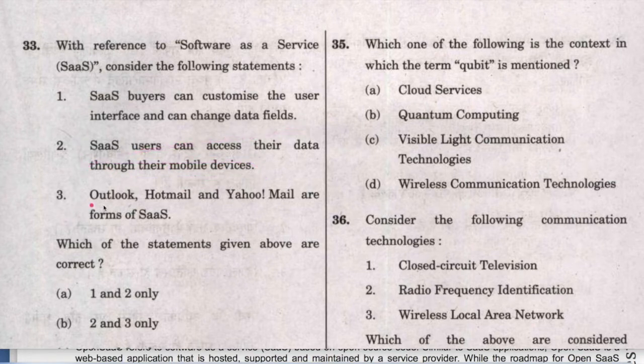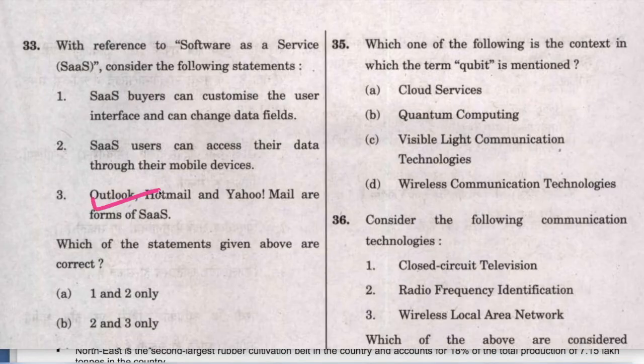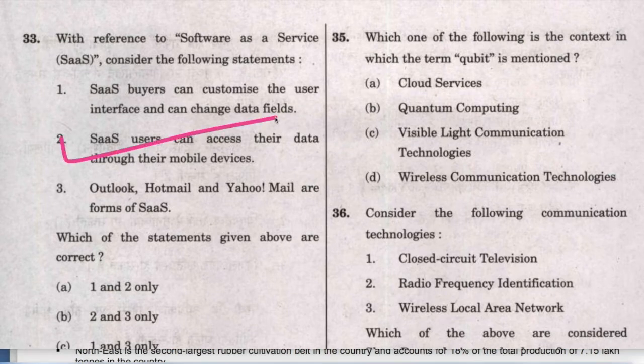Now the third statement that Outlook, Hotmail, Yahoo Mail are the forms of SaaS. All these are messaging platforms. Here it is mentioned that SaaS apps are typically accessed by the users. Here it is mentioned SaaS became a common delivery model for many business applications like messaging software. So therefore third statement is also correct. 1, 2, 3 are correct. D is the answer and this question is solved.